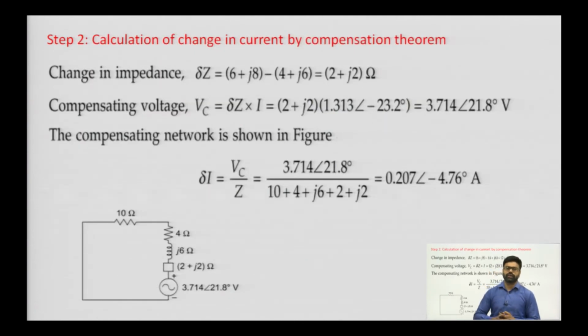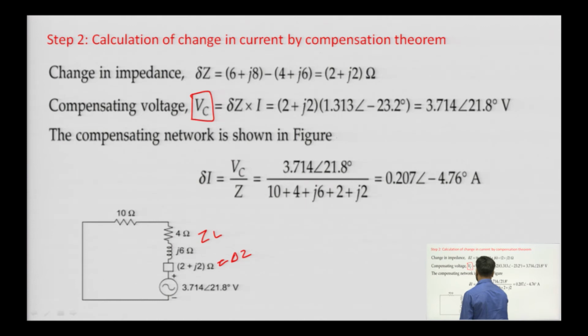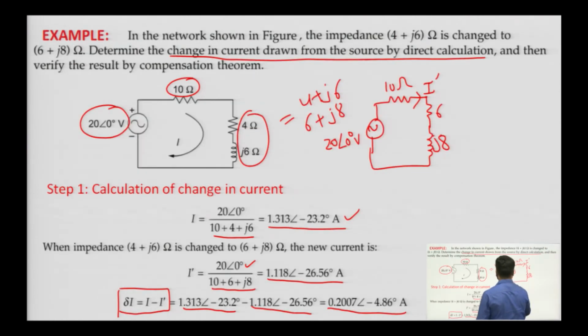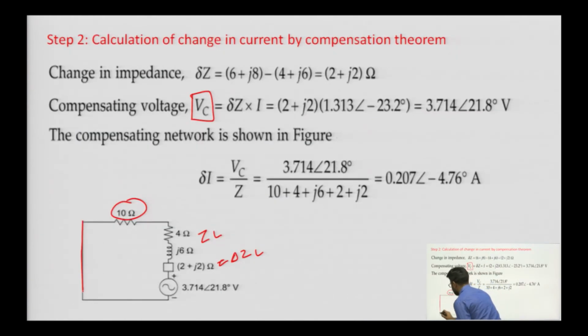Now, we will find out the difference by using the compensation theorem. Now, what is the compensation theorem? The compensation theorem states that we will connect a VC voltage source, the compensating voltage source, and in series we will connect delta Z, then we will have a value of ZL or delta ZL. The 10 ohm will remain as it is, and the source which is connected will be short circuited, or replaced by its internal resistance.